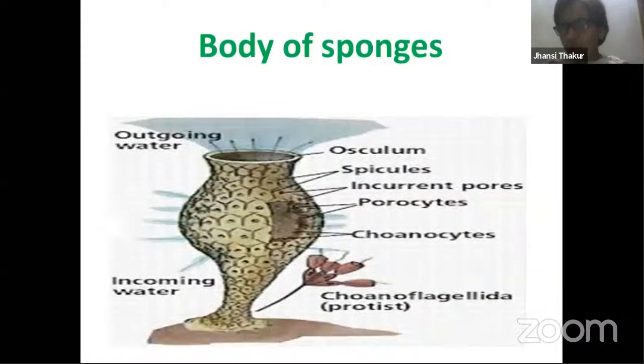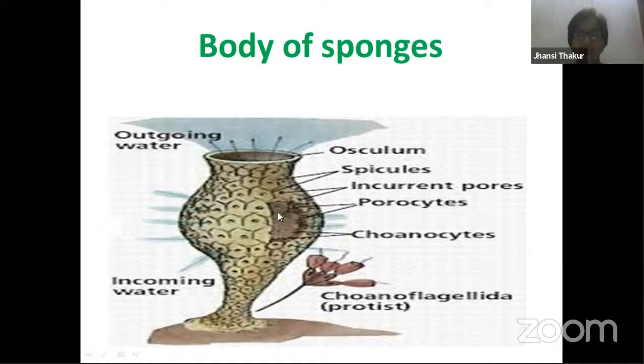When you look at the body of sponges, as I said, sponges belong to phylum Porifera. Porifera means pore-bearing organisms. That means these bodies have pores. So here, on the body surface, from the side, you find water entering inside the body, and water comes out of the body through the big opening that is found here at the top, which is called osculum.